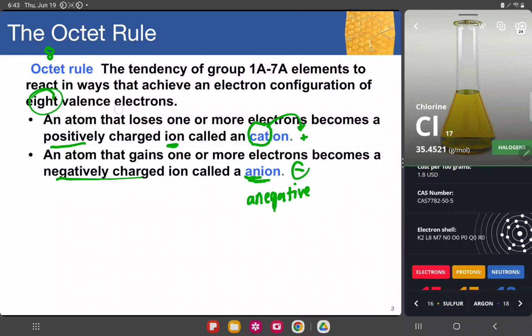On this end, we are losing electrons. An electron is a negatively charged particle. And if a certain atom loses a negatively charged particle, it will gain more positivity. That's why a cation that loses a negative particle becomes a positively charged ion. I hope that's clear.